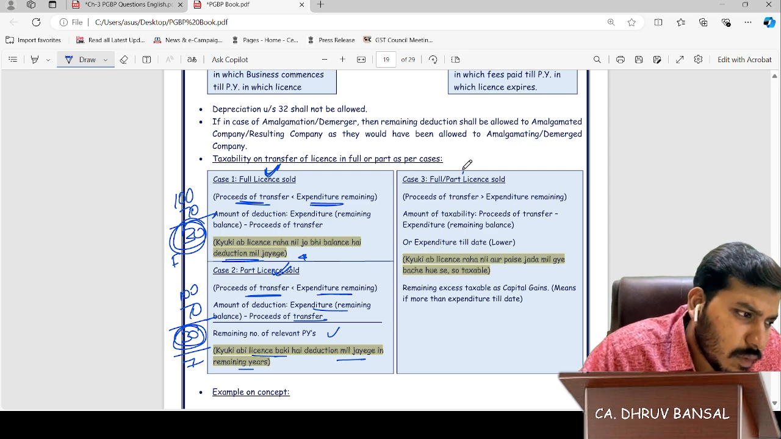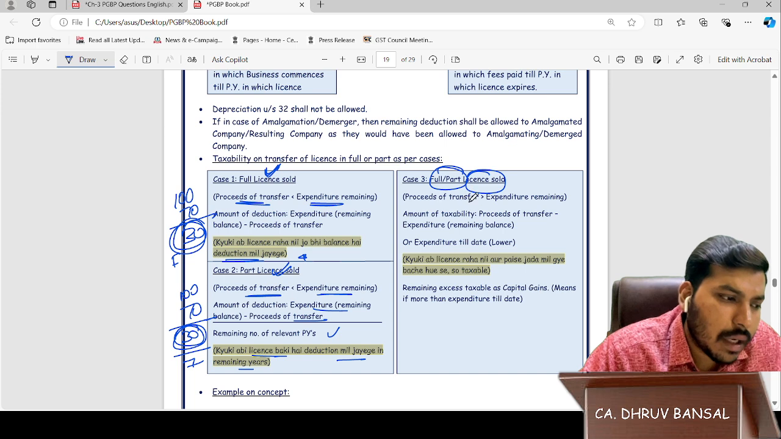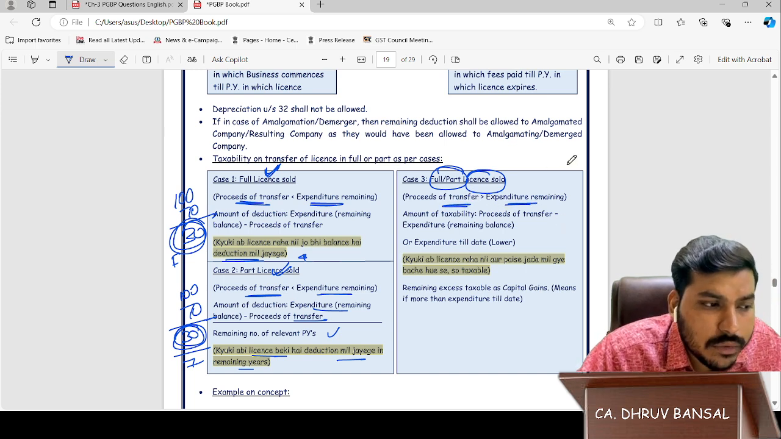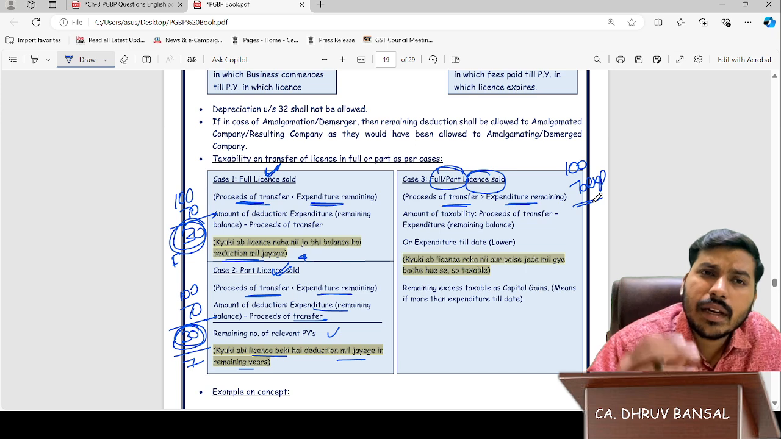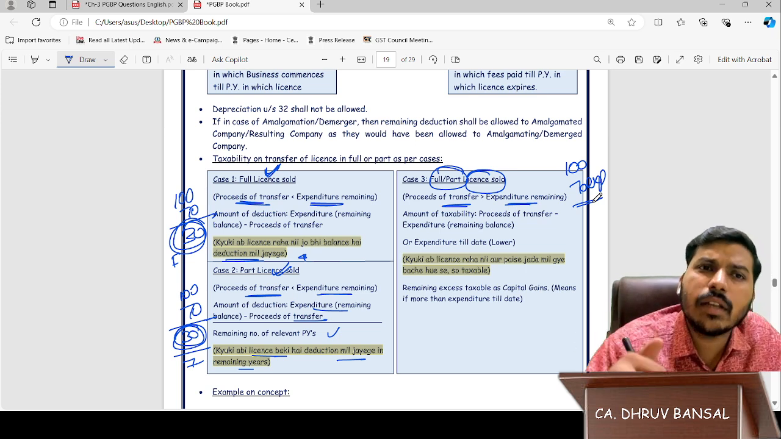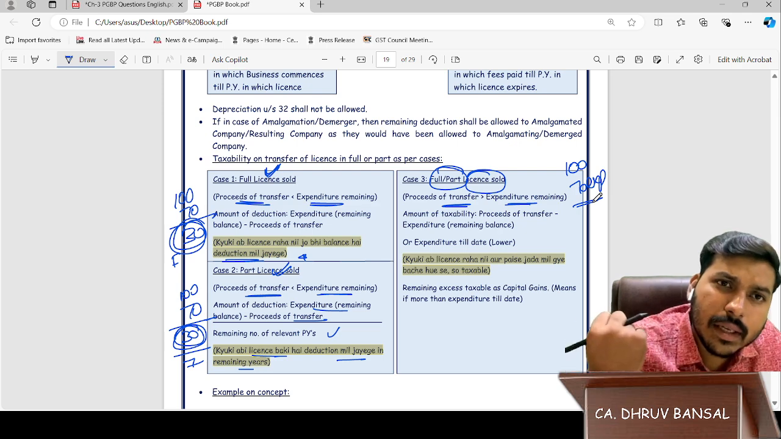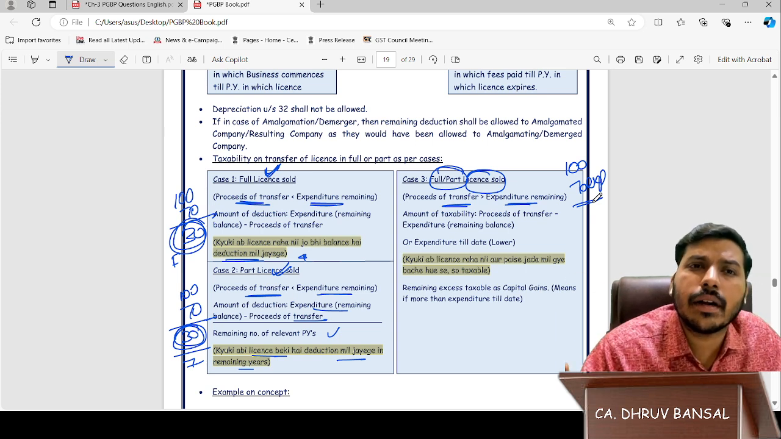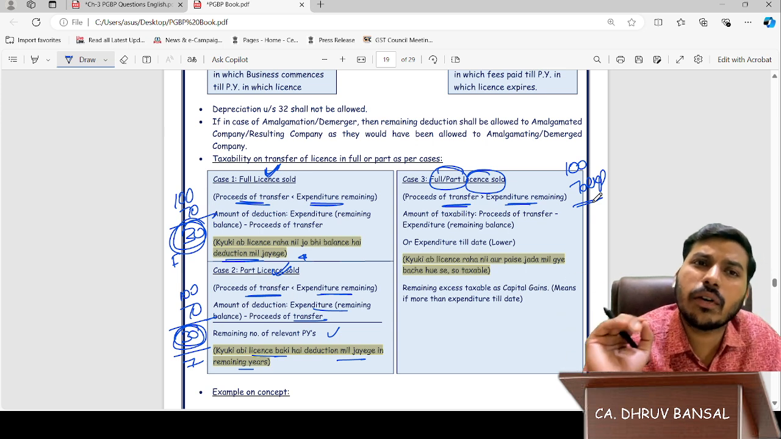Case 3, full or part license sold. Proceeds of transfer are greater than expenditure remaining. It means proceeds are 100 and the expenditure is 70. We are getting more than the expenditure. Sir, whenever we get anything more than the expenditure, it becomes taxable. We all know, if your expense is 10 and you are getting 100, the government wants tax on the 90.